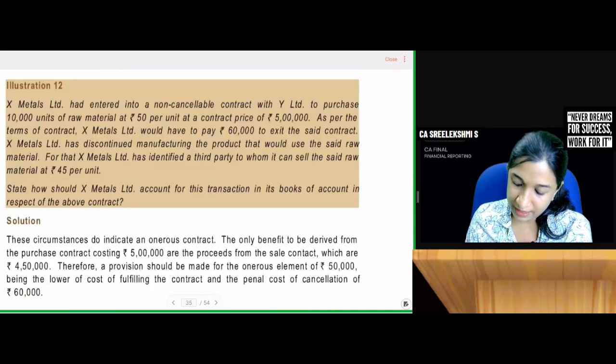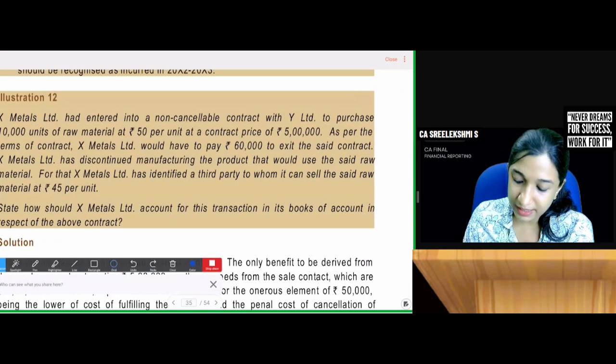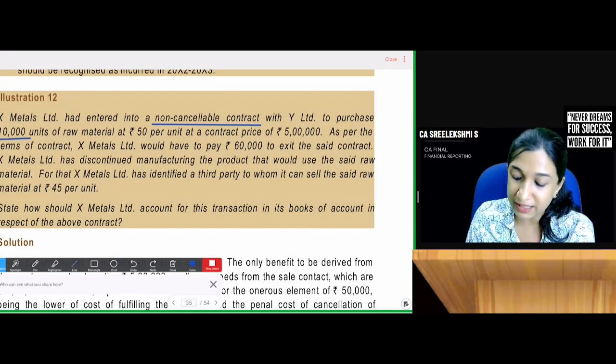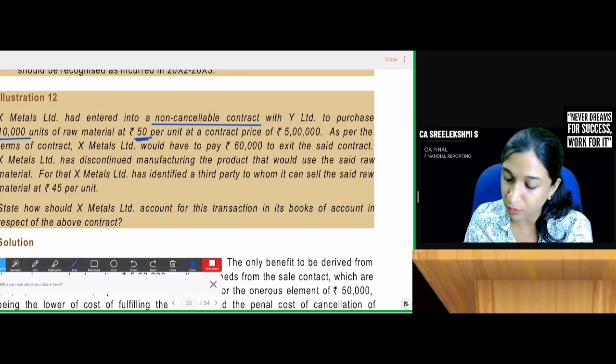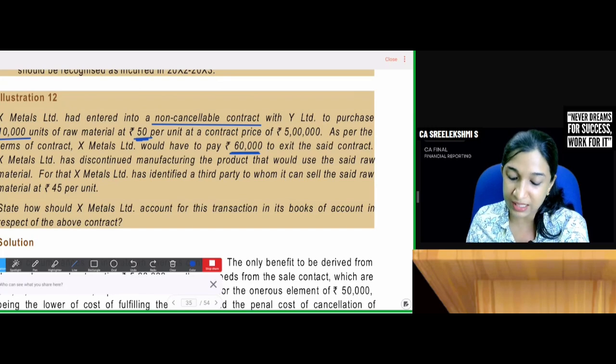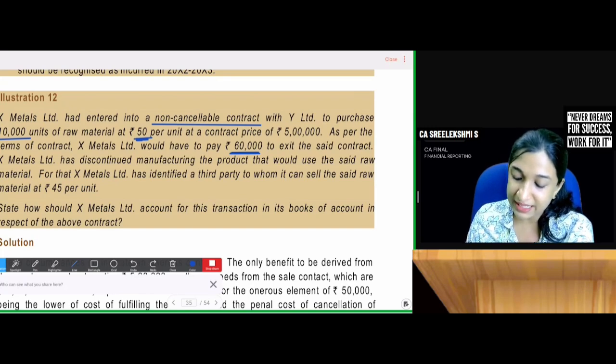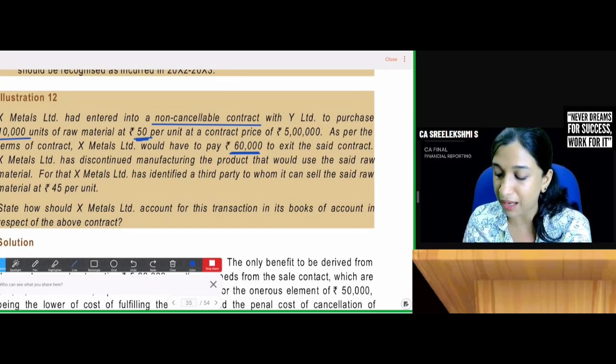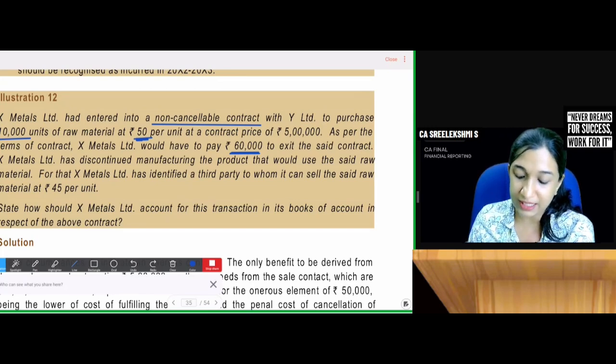Question number 12. X Metals Limited had entered into a non-cancellable contract with Y, which means I cannot withdraw from this contract, to purchase 10,000 units of raw materials at 50 per unit. So yes, 5 lakhs. As per the terms of contract, X Metals Limited would have to pay 60,000 to exit the said contract. X Metals Limited has discontinued manufacturing the product that would use the said raw material. For that, X Metals Limited has identified a third party to whom it can sell the said raw materials at 45.